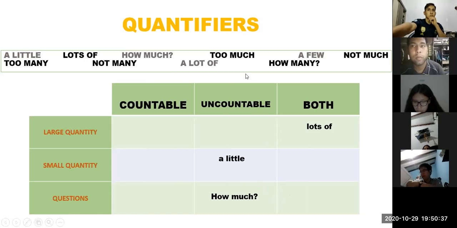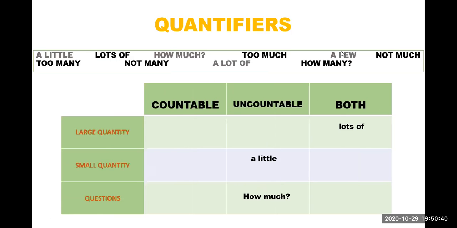Let's go with the next one. Please, Servando, too much. When do we use too much? Uncountable, large quantity. Very good. We use it for uncountable nouns and for a large quantity, right? But as you can see, here we have a symbol, a negative symbol. What does it mean? It means that we use too much for a negative sentence, not a negative verb, but a negative meaning. For example, what can we say?